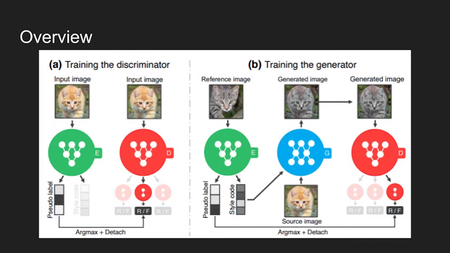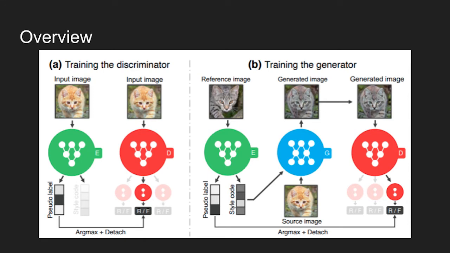The figure shows the overall architecture of the GAN model in the paper. Like other typical generative models, the model is composed of generator and discriminator networks colored in blue and red, and a network called encoder, also called a guidance network in the paper, predicts and encodes pseudo-label and style of an input image.